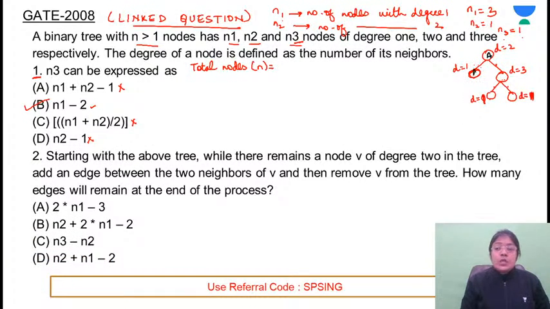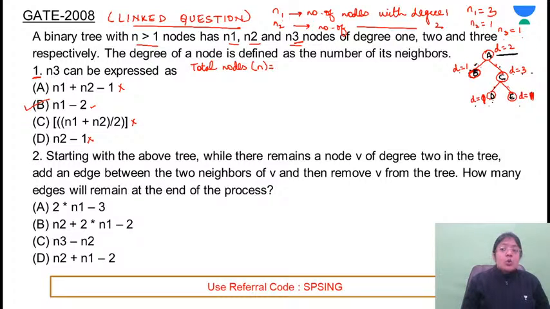For example, if this is A, B, C, D, E, how many edges are connected with A? 2 edges are connected. So degree for node A is 2. Degree for node B: B is a leaf node but it is connected with some node. So one edge is connected. This is the edge. So its degree is 1. Similarly, for C, degree is 1 edge, and for the other node, degree is 3. Node D is having degree 1.